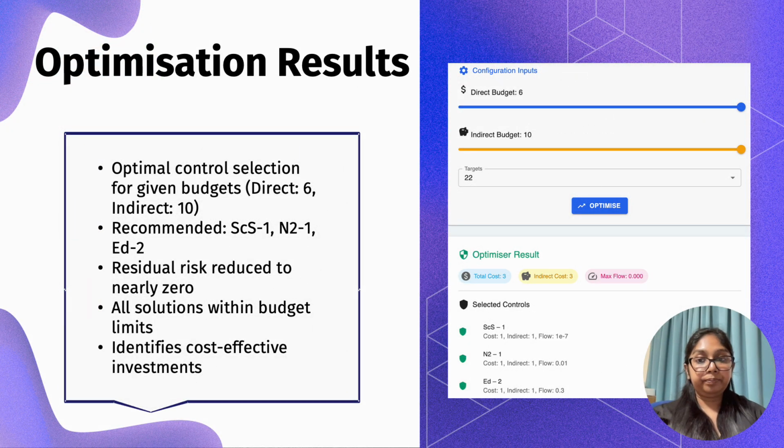For this case, the optimizer selected three specific controls that reduce residual risk to almost zero, all while staying within the direct and indirect budget limits. The result here is clear, cost-effective investment recommendations that balance both protection and budget.